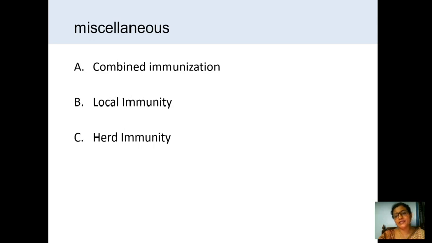I want to give you assignments. First of all, short notes: what is herd immunity, and what is active immunity. Write down passive immunity. Define immunity. And write in detail about innate immunity.